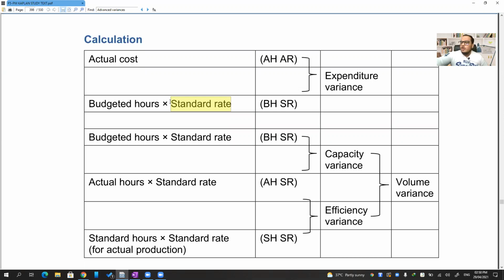We do it per unit or overall? That's the question. We do it on an overall basis. Very good.